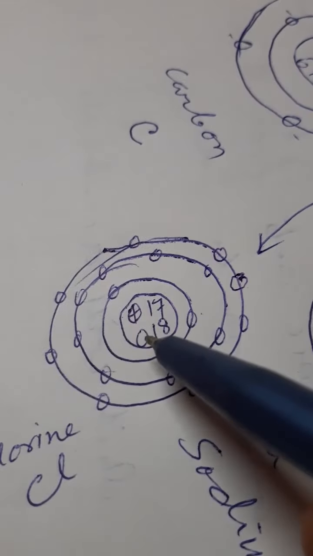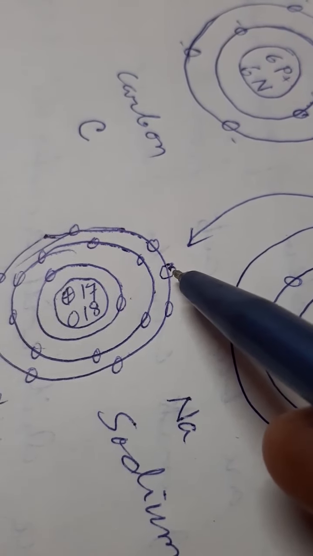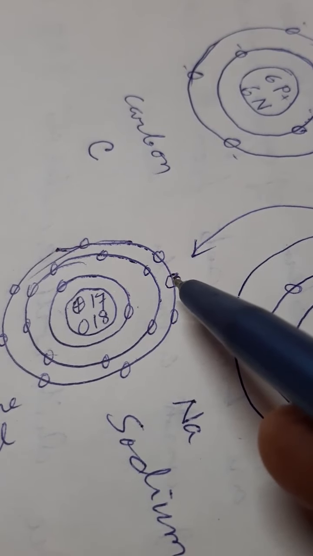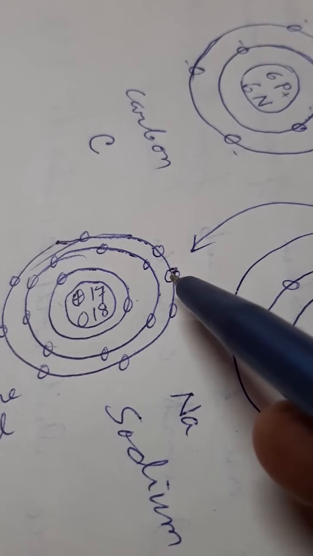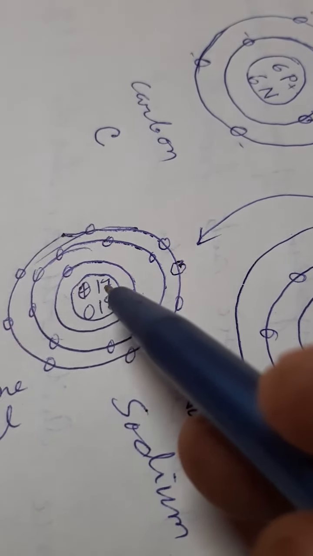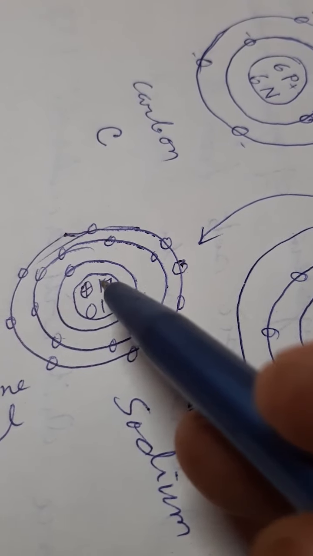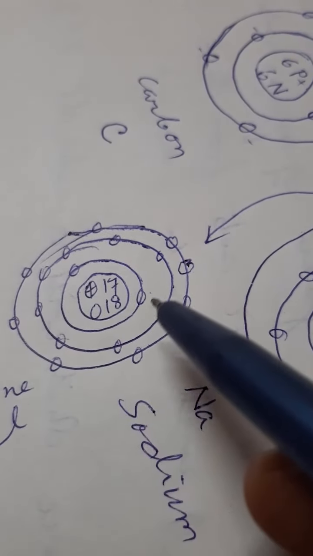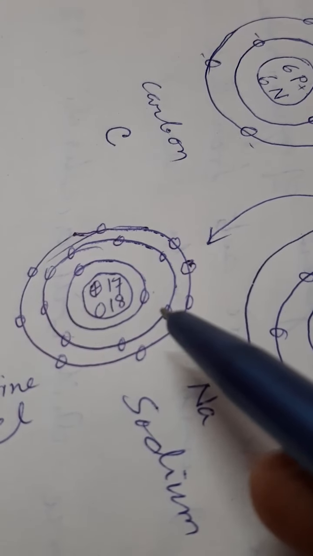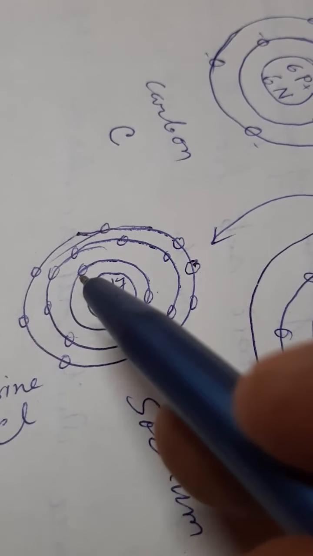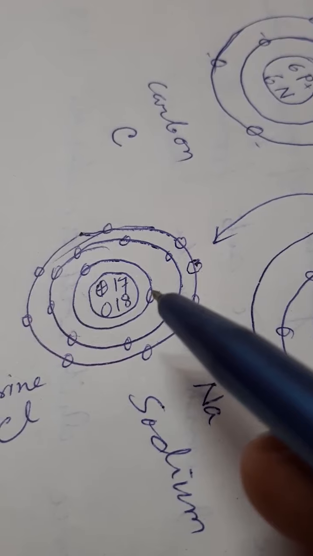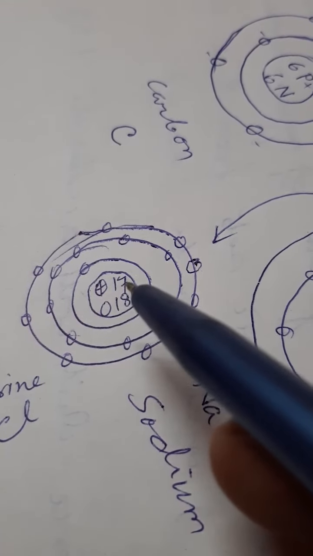And here what will happen? It has accepted 1 electron from this sodium, so its negative charge will be increased by 1. Here are 17 positively charged protons, but in the 3 shells, in the 3 orbits, there are 8 plus 8, 16 plus 2, 18 electrons, meaning 18 negative charges, and here are 17 positive charges.